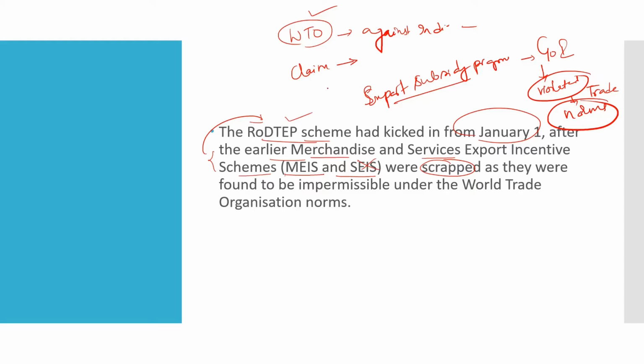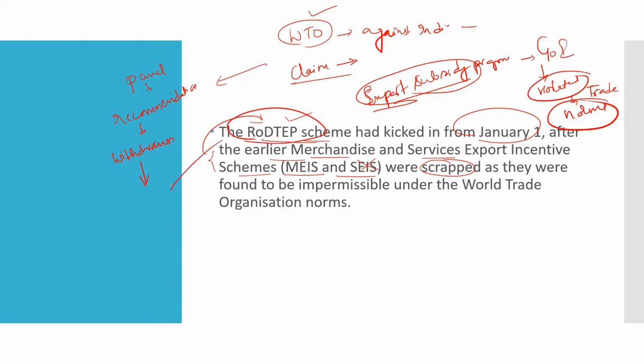Now, what did the panel do? As I have told, there is a claim against India that we have violated the trade norms. So, what did the panel recommend then? If it is against the country, definitely they will give some recommendations. The recommendation was that whatever export subsidy programs are there, they need to be withdrawn. So this led to the formation of the RODTEP scheme. This is the reason for the birth of this scheme.